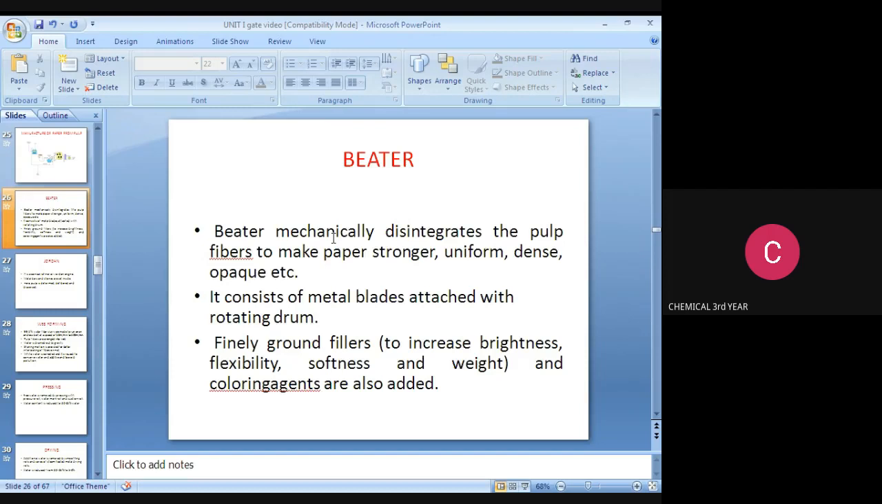It consists of metal blades attached to a rotating drum. Finely ground fibers are used, and fillers are added to increase the brightness, flexibility, softness, and weight, and colorants are also added.